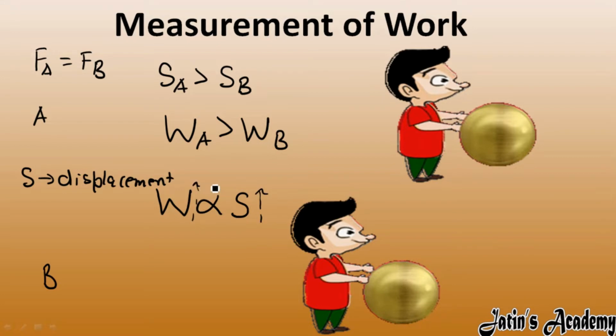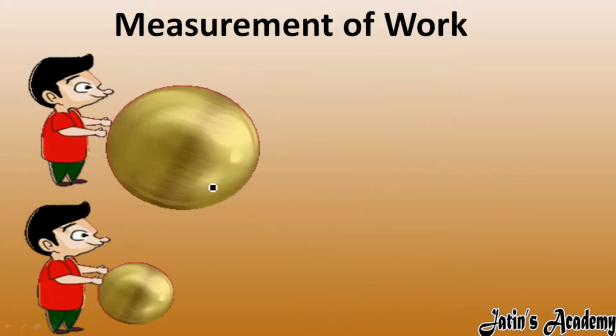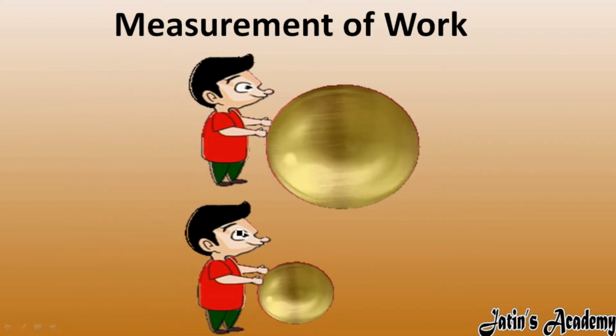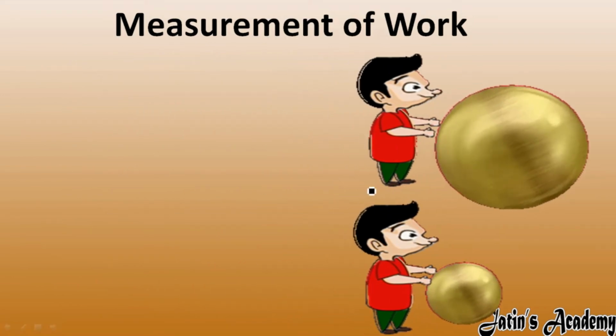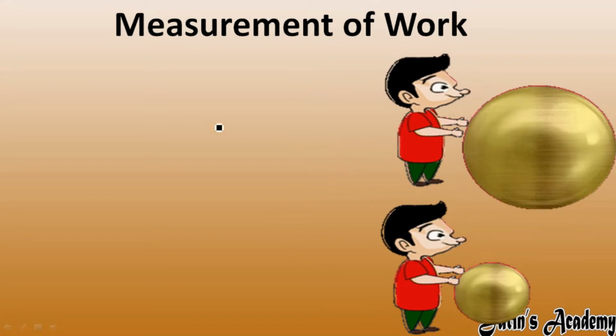Now let's see one more example. In the next example, both boys cover the same displacement, but the force is different. In the first case, the roller size is bigger, so this boy has to apply more force. So the force applied by boy A is greater than the force applied by boy B. Displacement in these cases is the same. So now tell me, in which case is work done more?